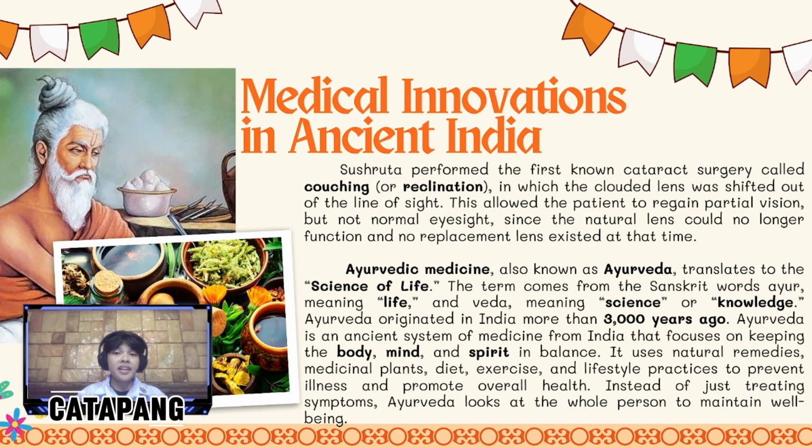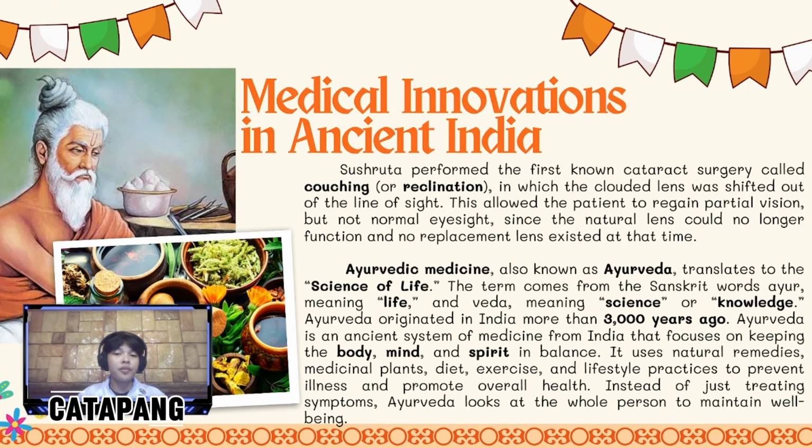Let's proceed to medical innovation in ancient India. Sushruta was the first to perform a type of cataract surgery known as couching. In this method, he used a special tool to push the cloudy lens of the eye out of the way so that the light could pass through again. This helped the patient regain partial eyesight but not full normal vision, because the natural lens was no longer useful, and doctors in that time did not have artificial lens replacement like today.